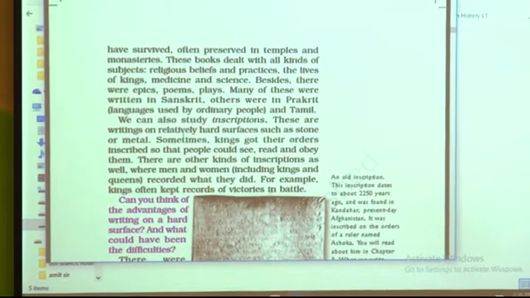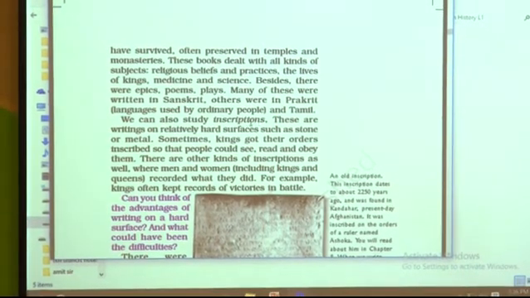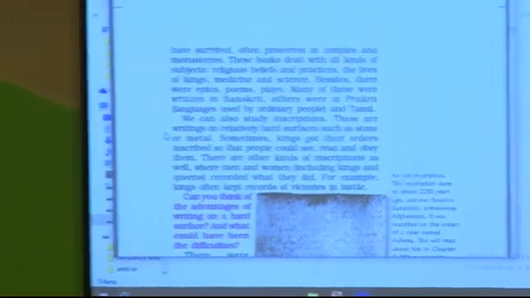Now we will study about inscriptions. Inscriptions are writings on relatively hard surfaces like metals, stones, walls or pillars. Sometimes kings got their orders inscribed so that people could see, read and obey them.